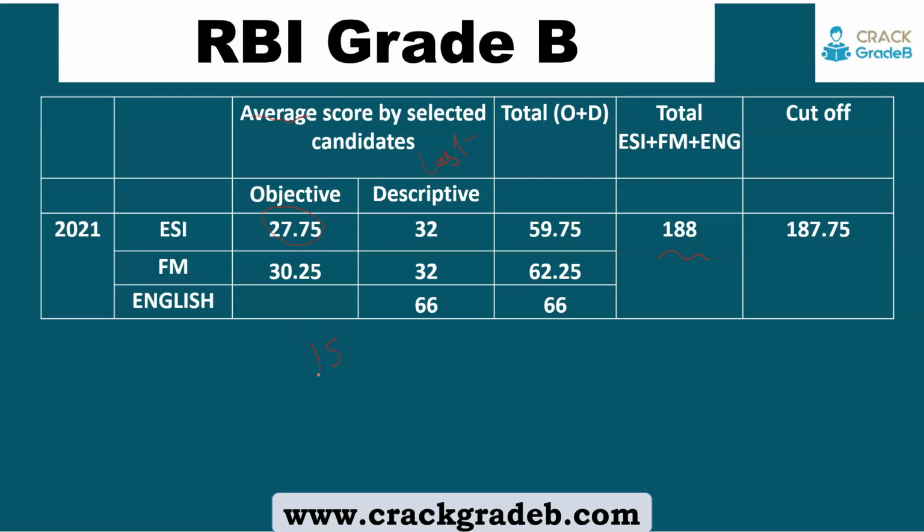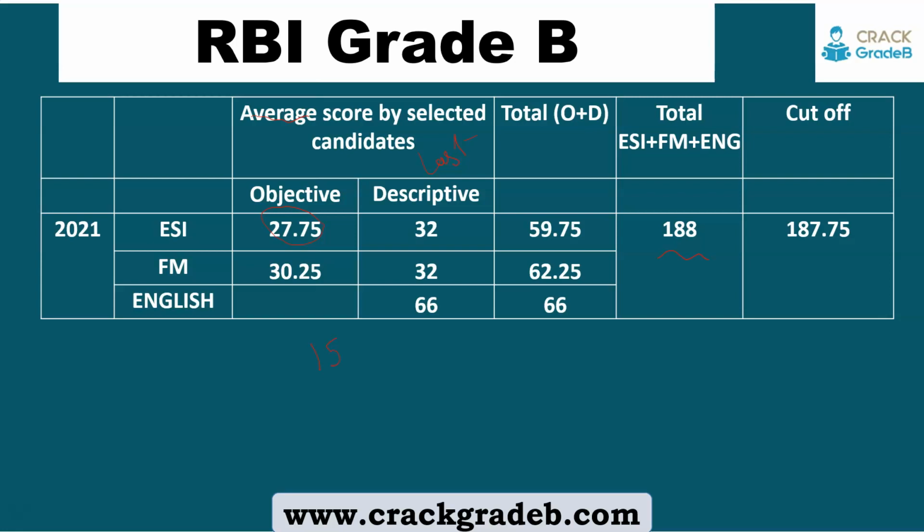We can consider 14-15 will be the lower side score of the selected candidate. So minimum marks can go down to 15 we are considering, because hardly any student is getting 25 plus in the ESI paper.